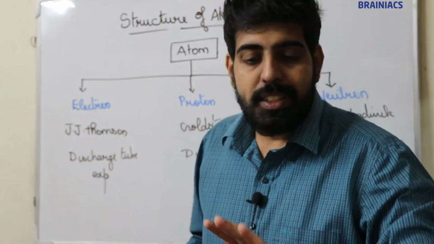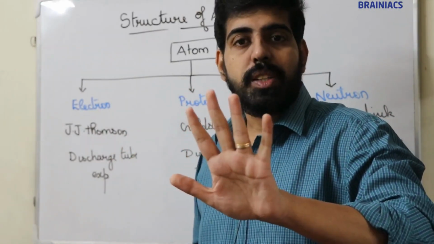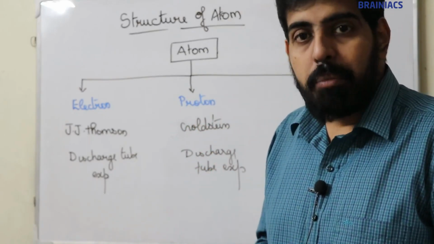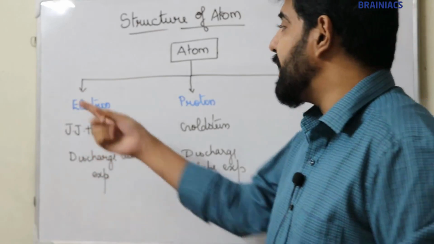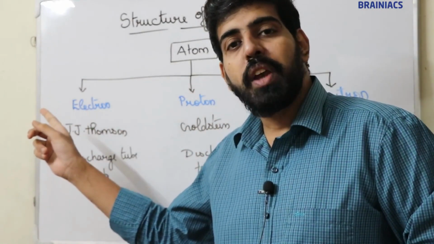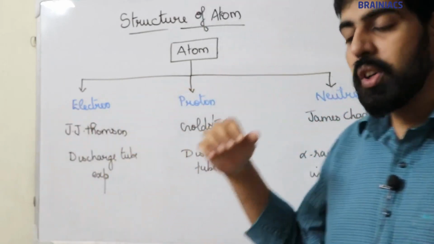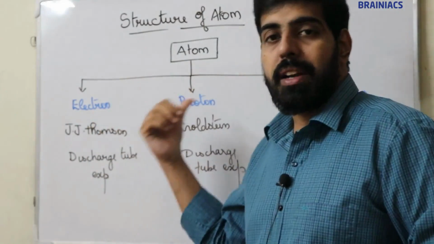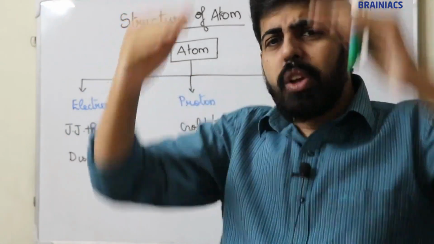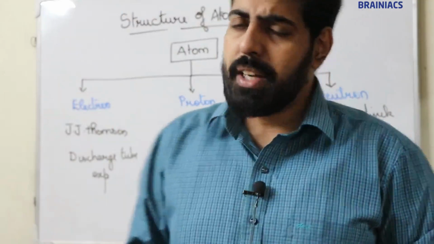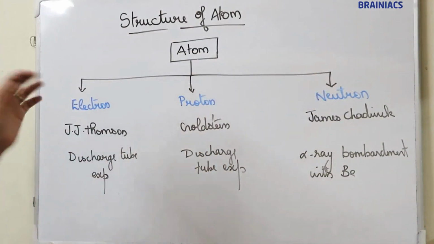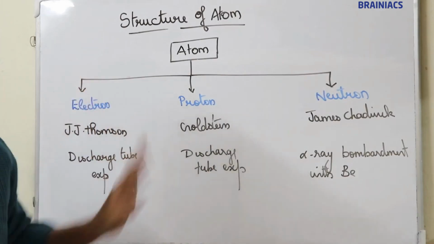Now, we are not concerned about positrons, neutrinos or antineutrinos. We are concerned about only these three important particles. In this chapter we are going to give more importance to these three particles, and we are going to neglect all other subatomic particles. The particles are electron, proton and neutron. Okay, electron is the subatomic particle first discovered.